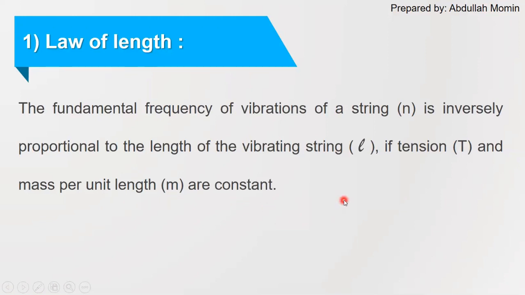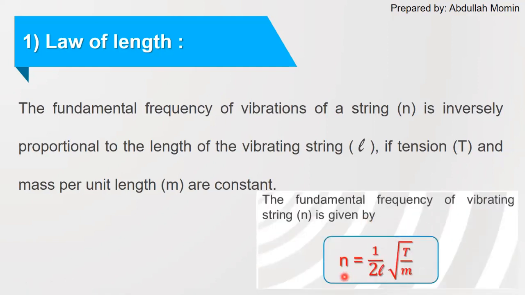So the formula which we have seen in our previous slide is n is equal to 1 upon 2L square root of T by M. This is the fundamental frequency of vibrating string. So in order to state the first law, or first law is the relation between n and L.